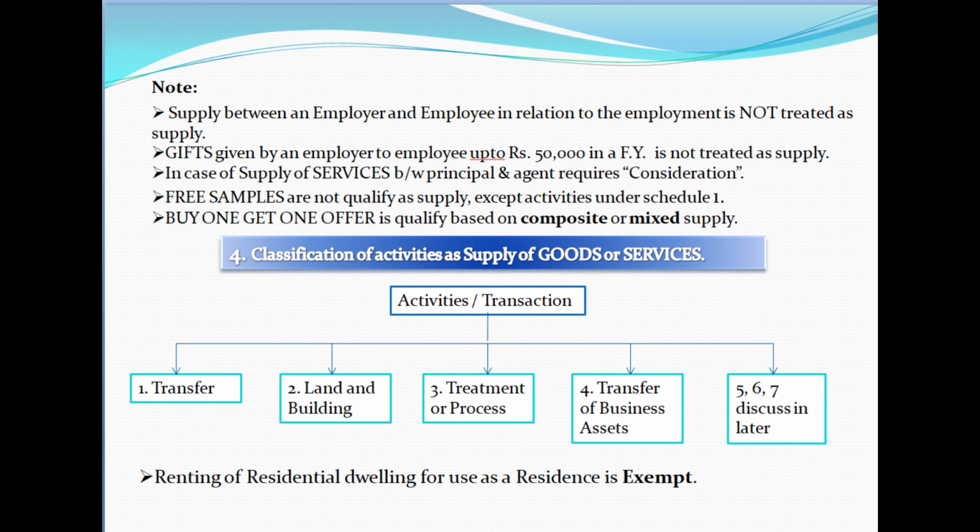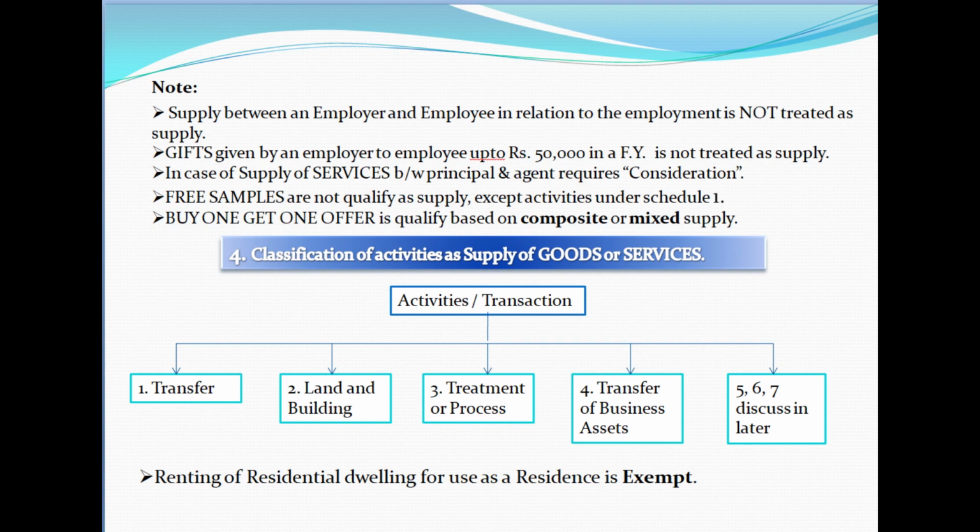And free samples for sales promotion schemes to encourage sales, given by businesses like pharmaceutical companies. These free sample products will not qualify as a supply under GST except if they fall in the ambit of Schedule 1. And in case of offers like buy one get one free, it is not an individual supply of free goods. It is for two or more supplies for a single price, and it is taxable depending on whether the supply is a composite supply or mixed supply. Therefore, it will be determined accordingly.